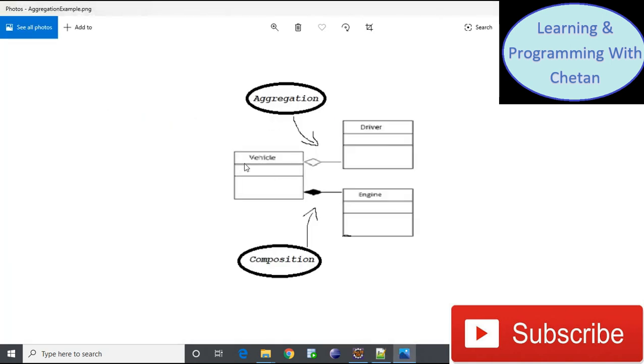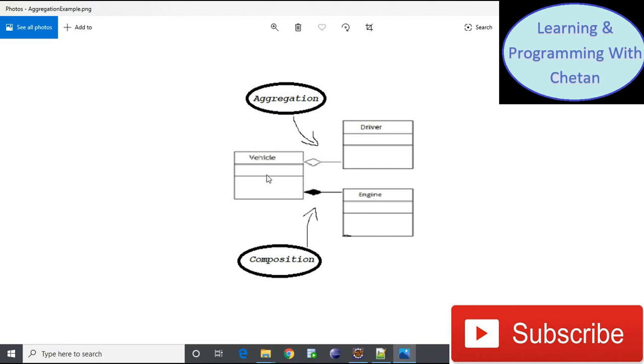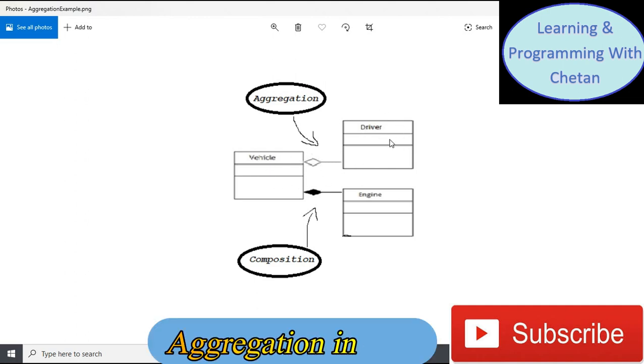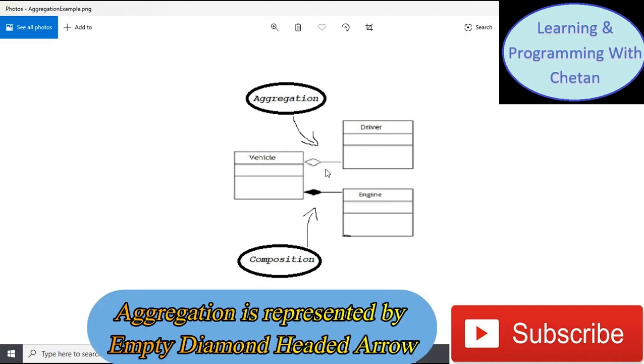So here you can see that I have three classes: vehicle class, driver class, and engine class. Now inside the vehicle class we have an entity reference of the engine class and the driver class. If you consider the vehicle and driver classes, then these two classes are weakly dependent on each other, which means that when we destroy an object of the vehicle class, it will not affect the existence of the driver class, which means that vehicle and driver classes are not tightly coupled. This is known as aggregation, and aggregation is represented by an empty diamond head arrow.